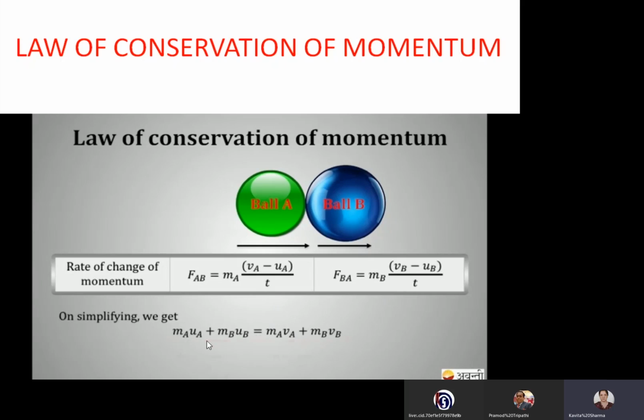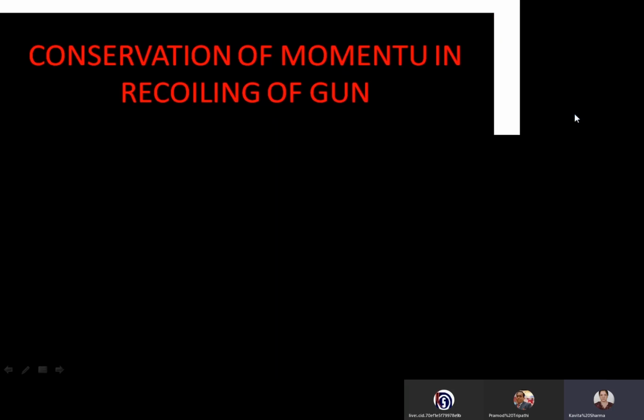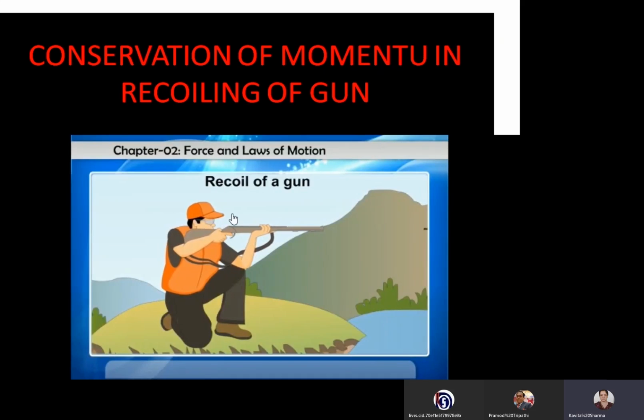That is, MAUA plus MBUB is equal to MAVA plus MBVB. That is the law of conservation of momentum. Now, we have done the recoiling of a gun. Every application of Newton's third law of motion leads to the law of conservation of momentum.